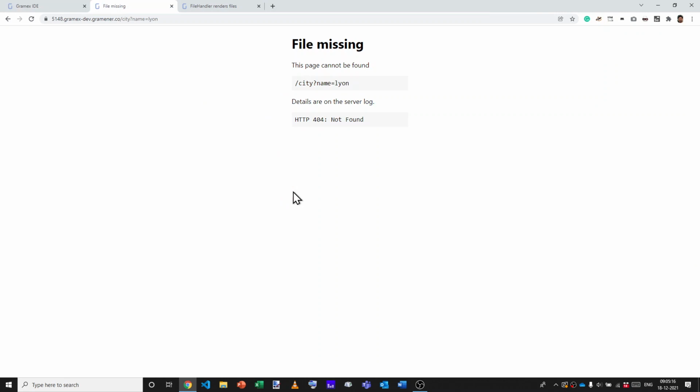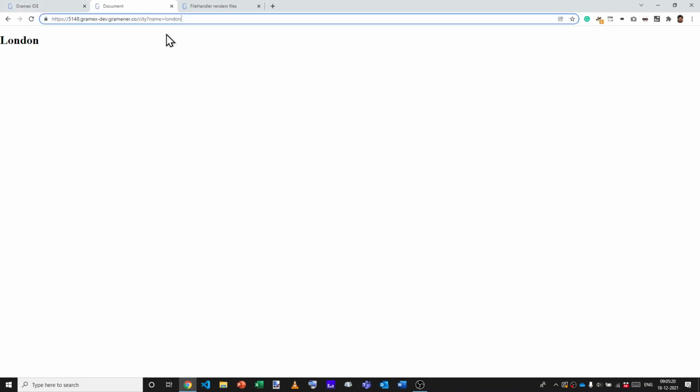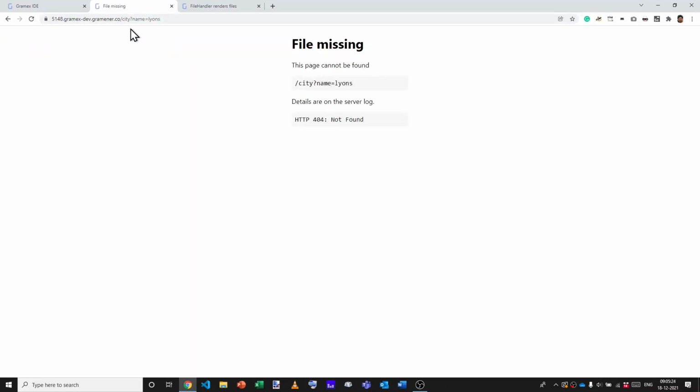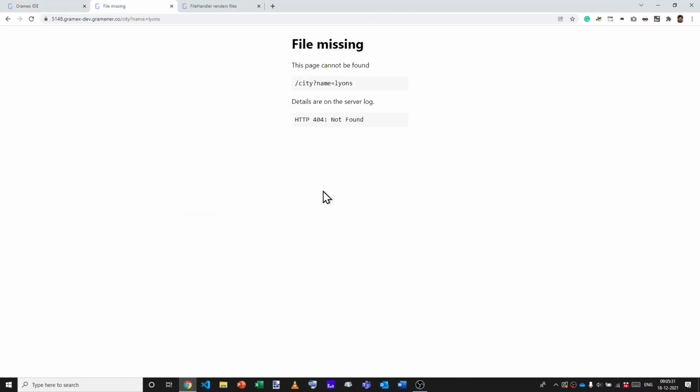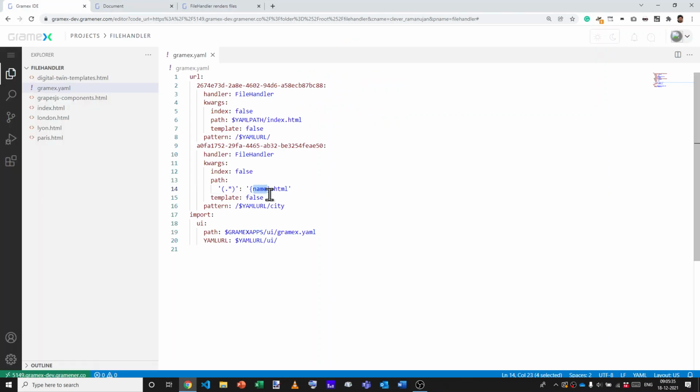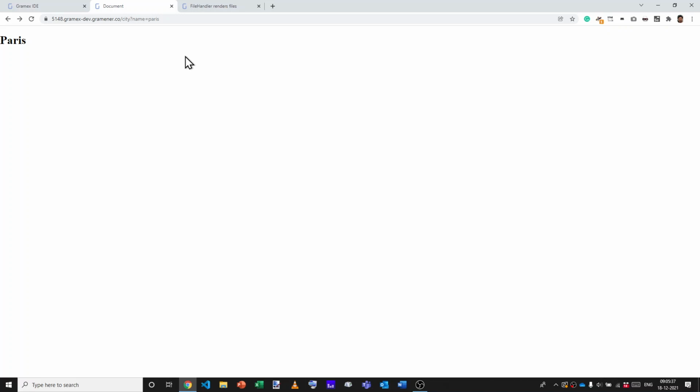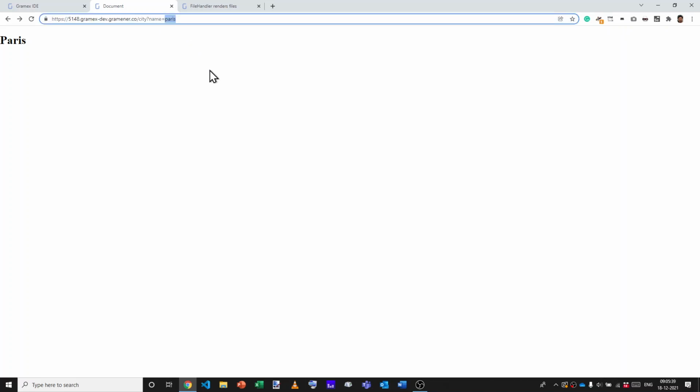So let's take a quick look. That gives us Lyon, London, Paris. It won't give us Lyons though. That's because we don't have a city named Lyons, and that's something we'll have to handle differently. But for anything that maps directly, we can get the file name from the parameter. And if you want to map file names from URL query parameters, this is how you do it.